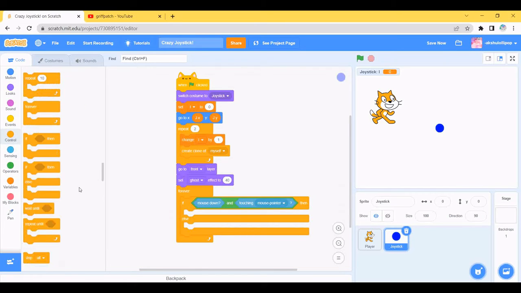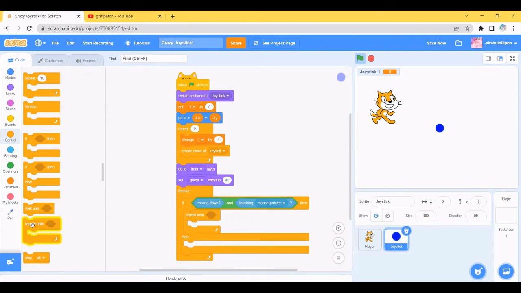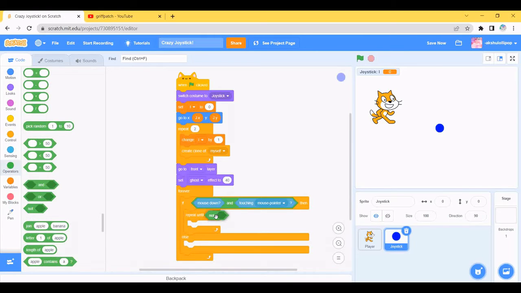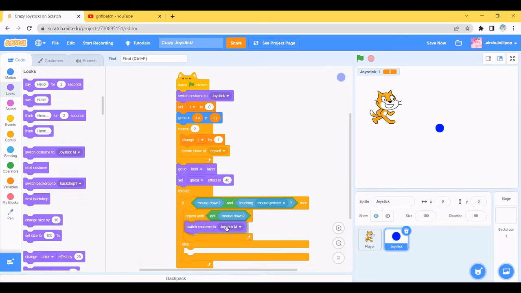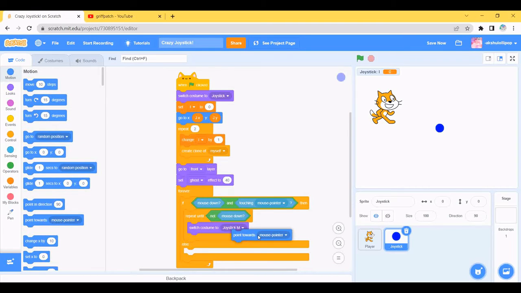So drag the repeat until block. Yeah. So let's go to the operators and drag the not block and keep it here. And just duplicate this mouse and keep it here. Yeah. So let's go to the looks and drag the switch costume to joystick, and joystick here and even here. So we need not to change it and just go to the motion and drag the point towards mouse pointer.